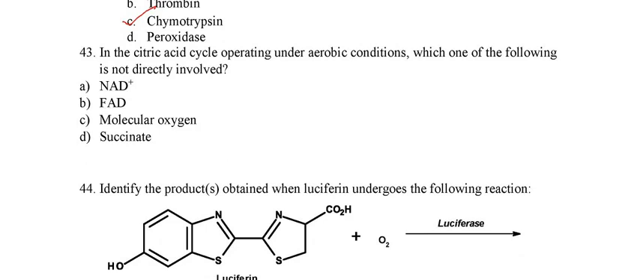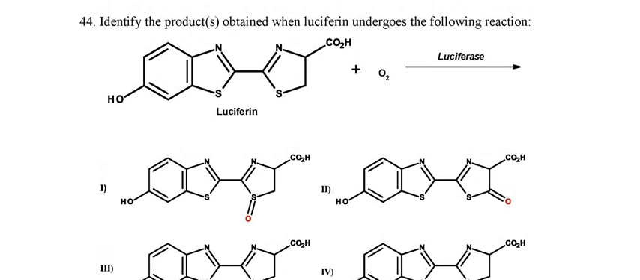Now this is the next question, question number 43. In the citric acid cycle operating under aerobic conditions, which one of the following is not directly involved? So in the citric acid cycle during aerobic conditions, NAD is required, yes. FAD is required, yes. And succinate is also required, but molecular oxygen is not directly required. So the answer is option C. Now we will go for the next question. In the next question, identify the product obtained when luciferin undergoes the following reaction.